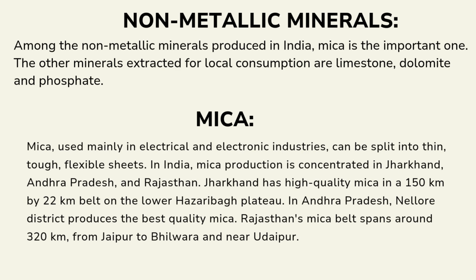In India, mica production is concentrated in Jharkhand, Andhra Pradesh, and Rajasthan. Jharkhand has high-quality mica in a 150 km by 22 km belt on the lower Hazaribagh plateau. In Andhra Pradesh, Nellore district produces the best quality mica. Rajasthan's mica belt spans around 320 km, from Jaipur to Bhilwara and near Udaipur.